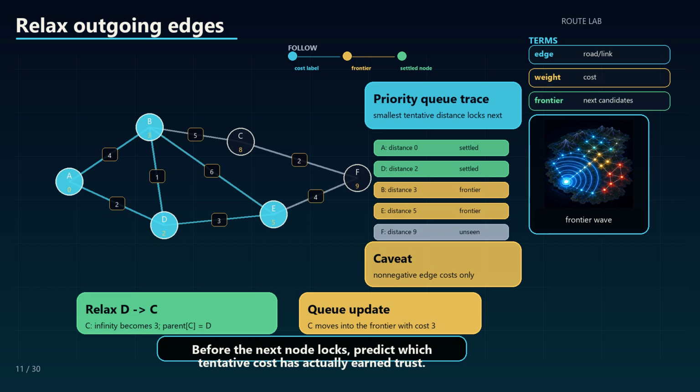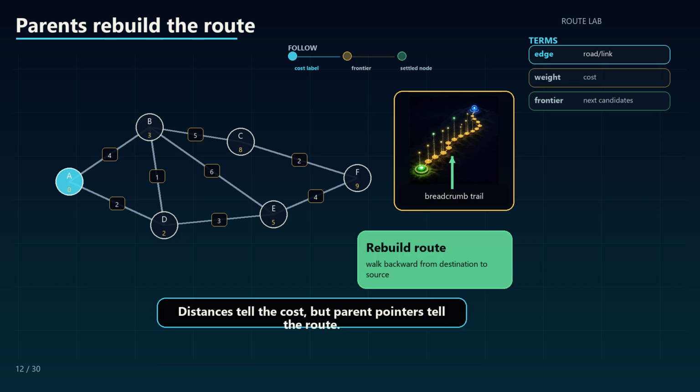Before the next node locks, predict which tentative cost has actually earned trust. The useful feeling here is doubt: has this number earned certainty yet? Distances tell the cost, but parent pointers tell the route. Whenever a better offer wins, remember which node made that offer.